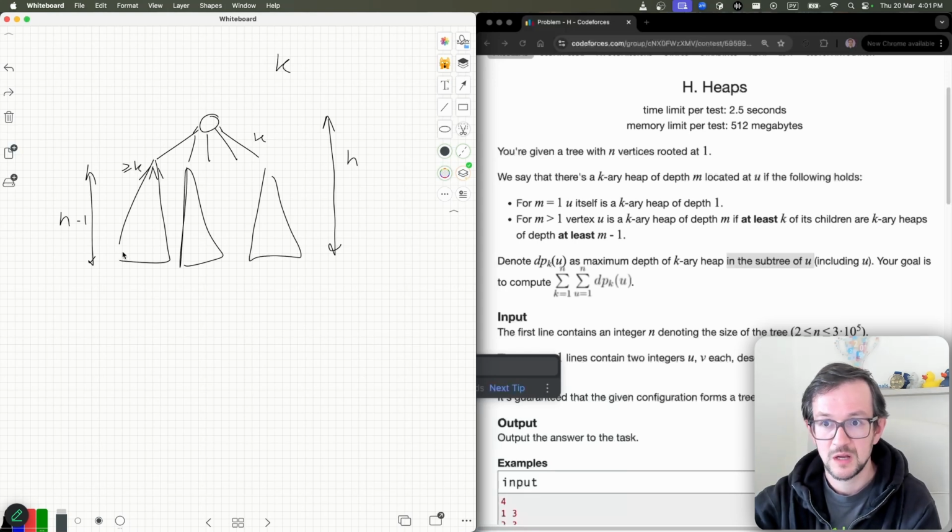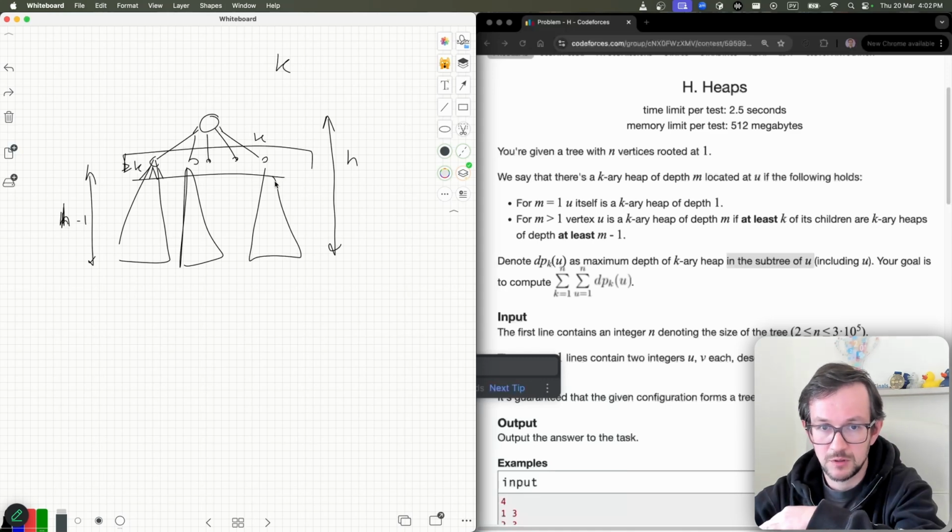How to do it? You just do it like this. You take all your children, look at this value for h minus 1, and sort them in decreasing order. Then look at the k maximal elements. If the k maximal elements are all greater or equal to k, then you have k elements all greater or equal to k. Now, out of all these values, you pick the maximal one.